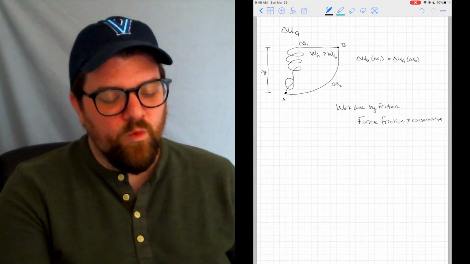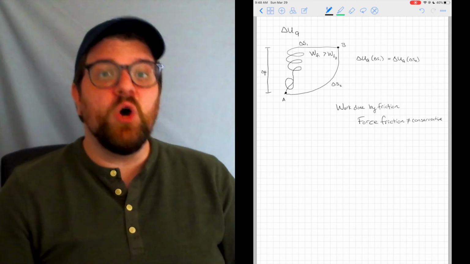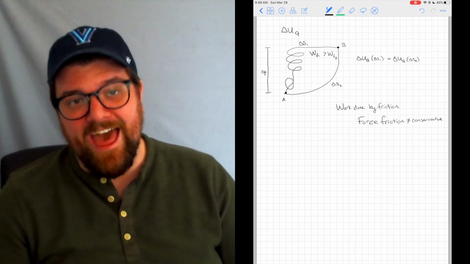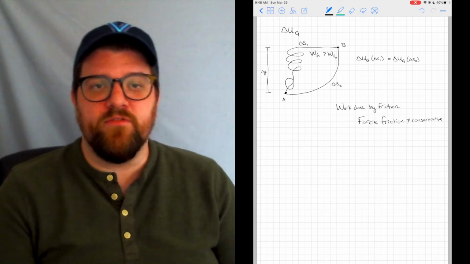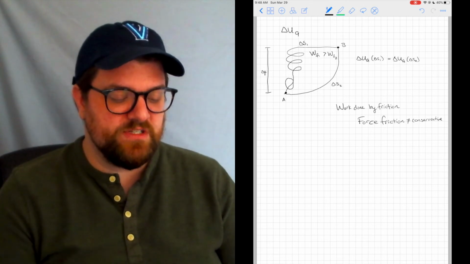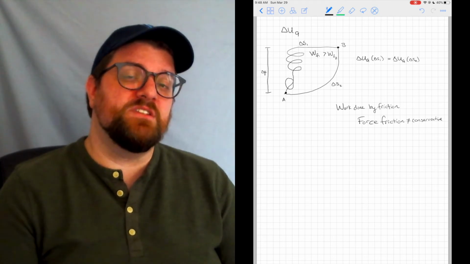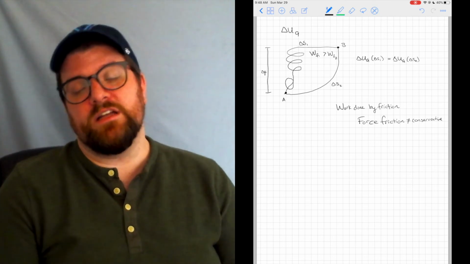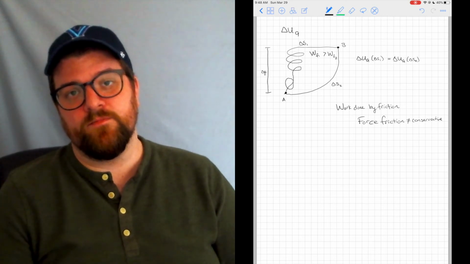So I want to drive this home so that we're all on the same page. I don't care about the actual path when I'm thinking about potential energy changes for gravity or for elastic systems like springs. I only care about the path when it comes to friction, when it comes to work done by the environment that is non-conservative.